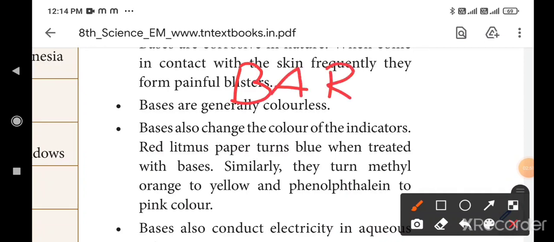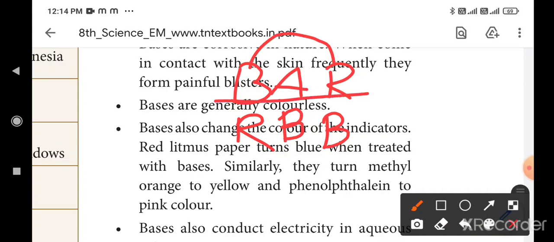That is blue litmus changes into red litmus due to acids. Here just the opposite, red litmus changes into blue litmus due to the base. Due to the base, BB. This is a short form. This one is easy to remember, like bar magnet.